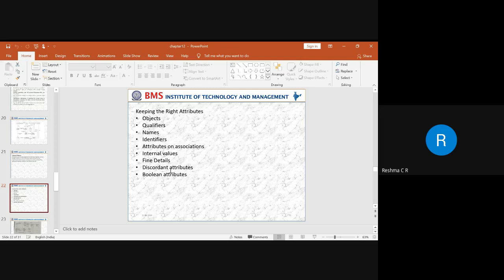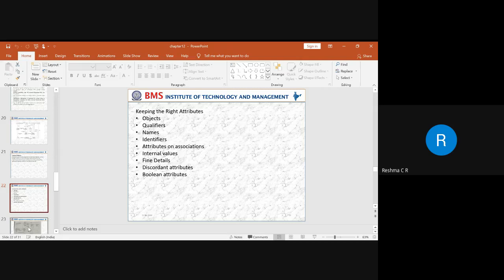So here both bank code and card code, we are calling Boolean attributes to identify the validity, or genuineness, or the authorization of a customer. So those things have to be included. That is about keeping the right attributes.